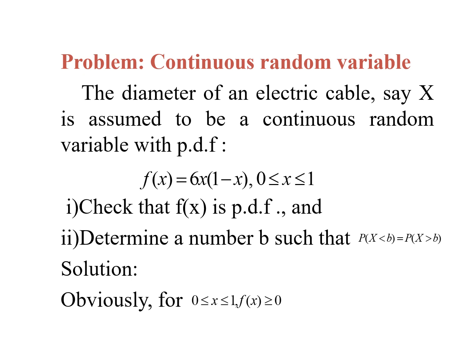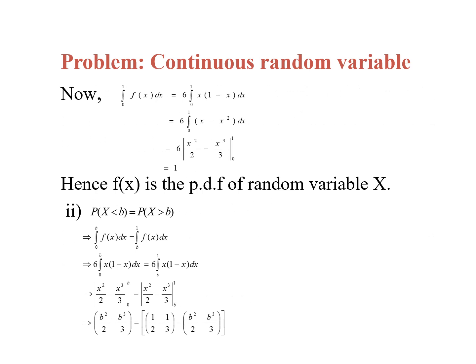So solution. Here the given limit of x is 0 to 1, that is 0 less than or equal to x less than or equal to 1, and f of x is greater than or equal to 0. So now we check that the given f of x is a PDF. Here we have to prove that the integration from 0 to 1 of f of x dx is equal to 1. So we substitute f of x values here.